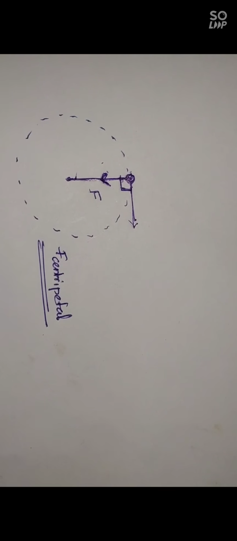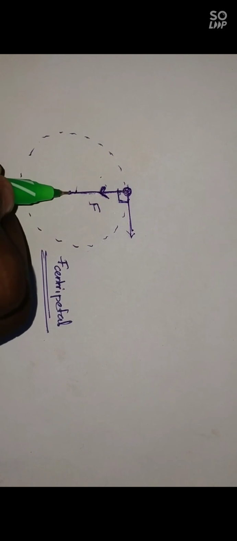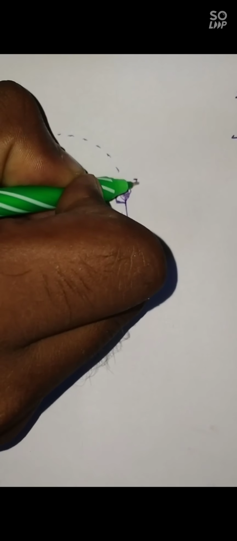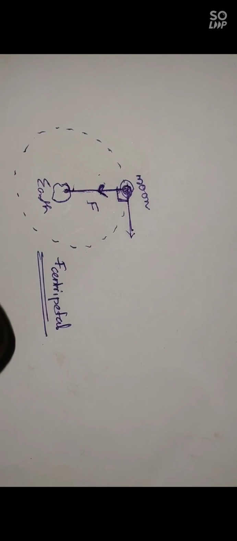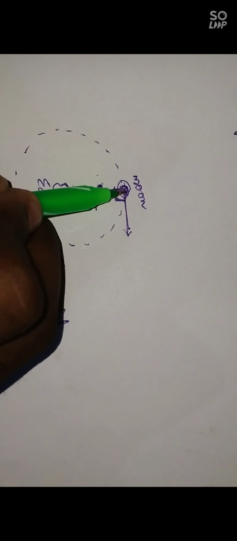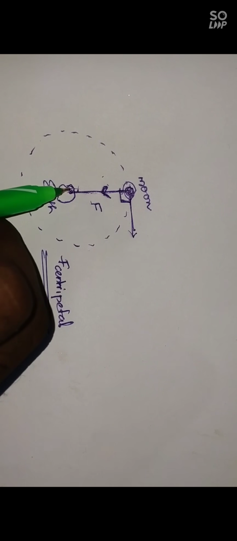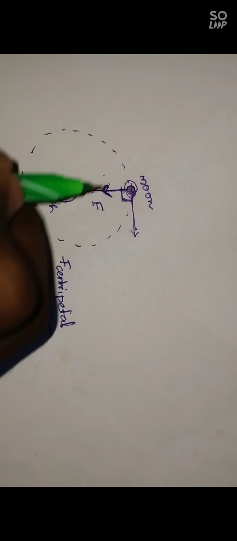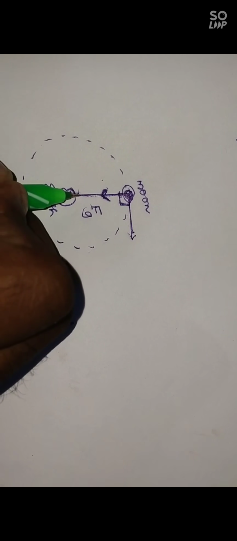So suppose here we have the earth, and here is our moon. Since moon is rotating around earth, the moon is having a displacement of 90 degrees at each second with the centripetal force. So the gravitational force acts between them and gives a centripetal force. So it will execute a circular motion around earth.